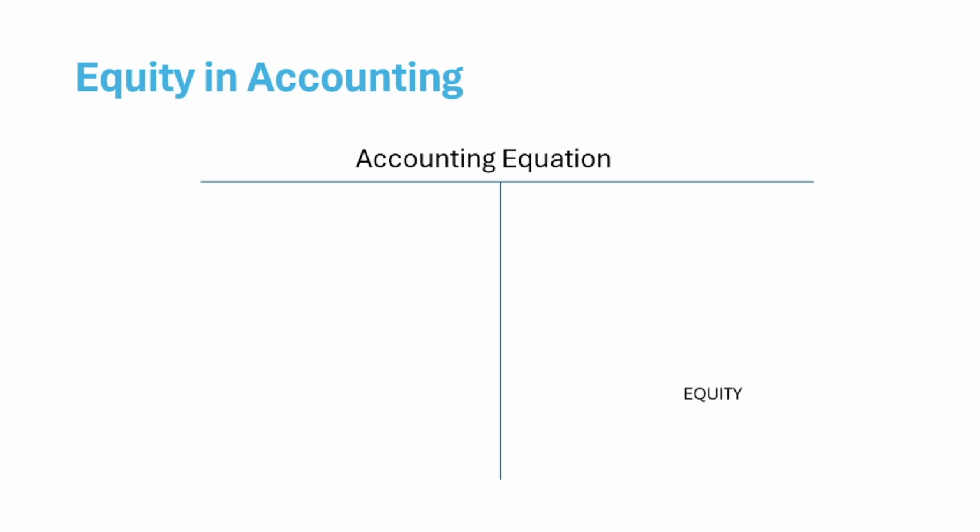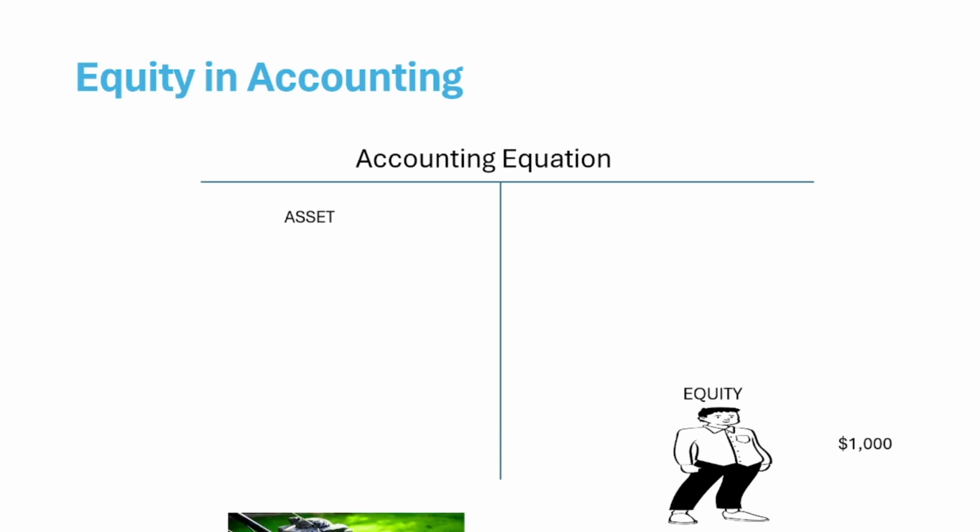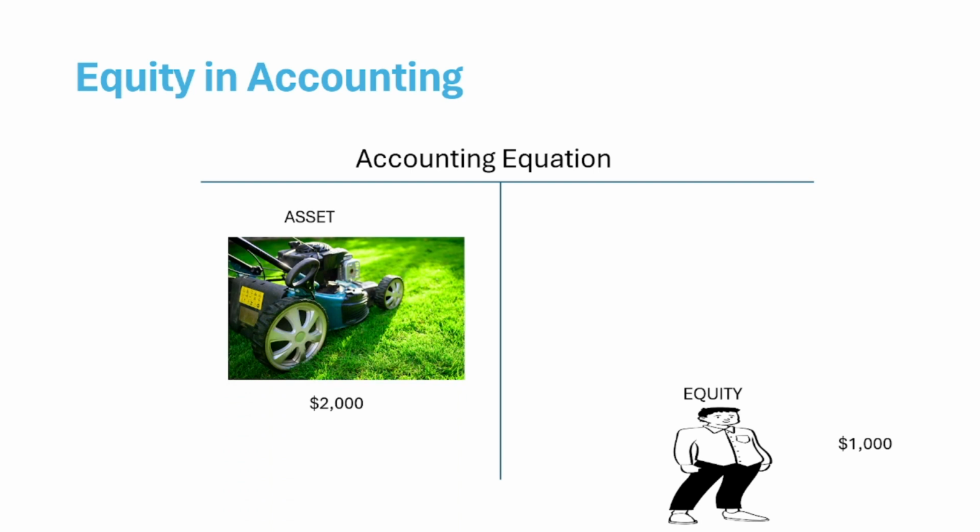So in this instance, we have a man who would want to start a lawn care business and he has only $10,000 and he wants to buy a lawn mower which costs $2,000, and because he has only $1,000, he went to the bank and then borrowed $1,000.